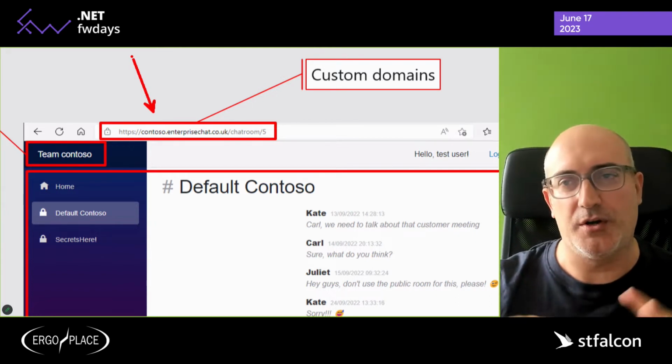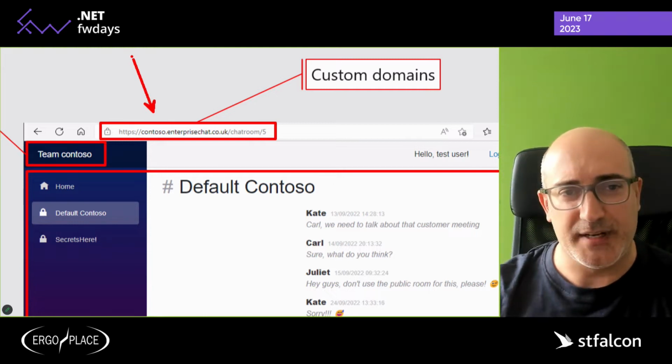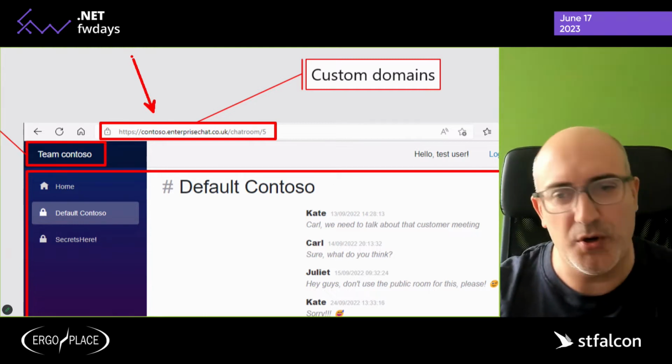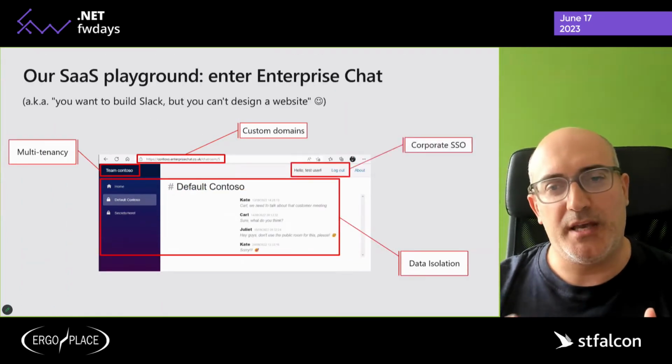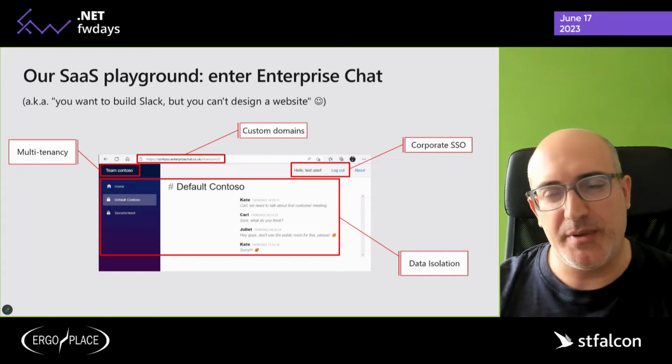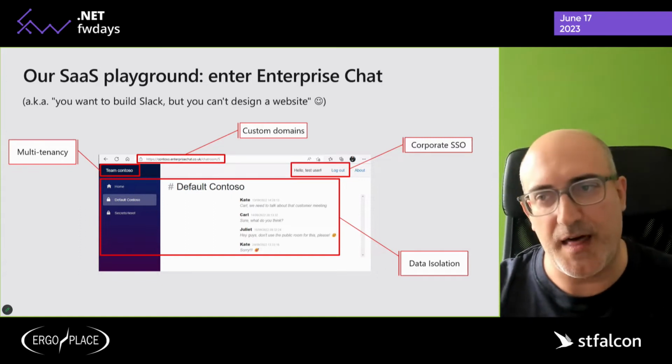We will focus on how we can provide custom domains to our different customers and still have one application deployed. And last but not least, no application, especially for the enterprise, will ever be considered nowadays if you don't support corporate single sign-on. So we will have a glimpse of that part as well.